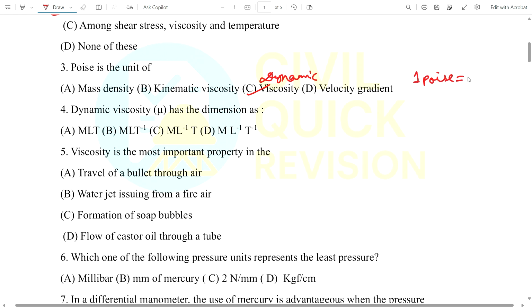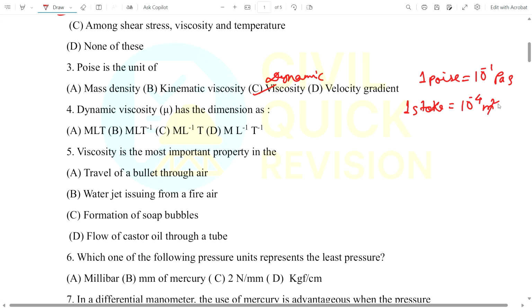One poise is equal to 10 to the power minus 1 Pascal second. For kinematic viscosity, the unit is the stokes. One stokes is 10 to the power minus 4 meters square per second. You just remember this.